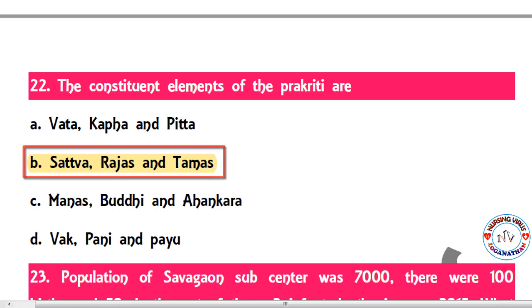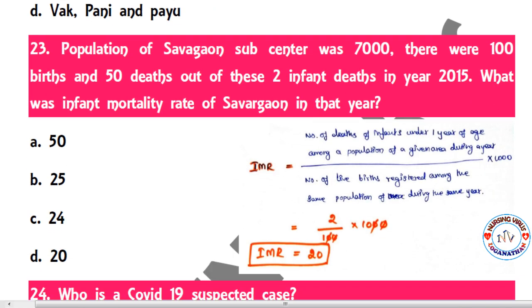So the next one: the population of Savargaon subcenter was 7,000. There were 100 births and 50 deaths. Out of this, 2 were infant deaths in the year 2015. What was the infant mortality rate of Savargaon in that year? So here it is a direct question meant to confuse you. They have given the subcenter rate.